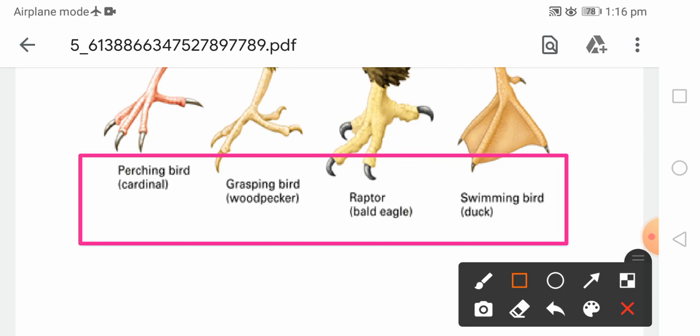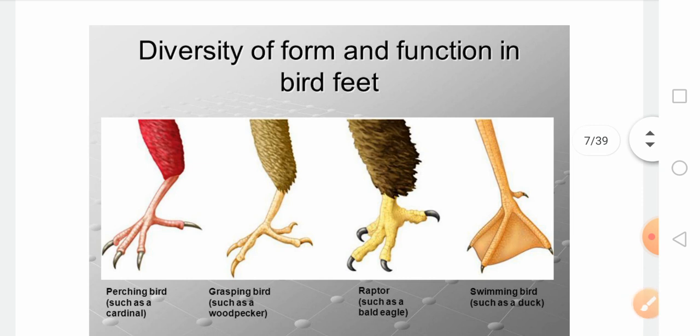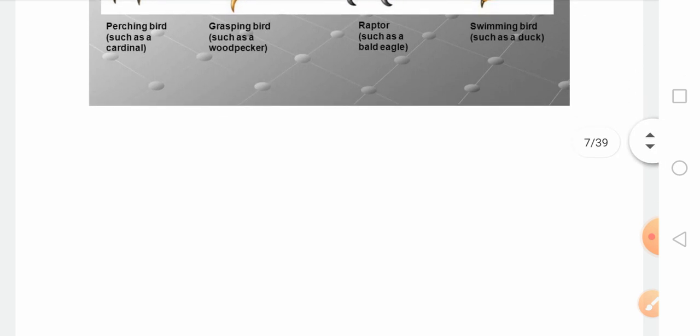So this is a very important thing, my dear friends. In the Aves, there are 2 important modifications that take place: modification in the beak of the birds and modification in the feet of the birds. Again, this picture explains the diversity in the form and functions of bird feet. This picture we have already learned in the above slide.